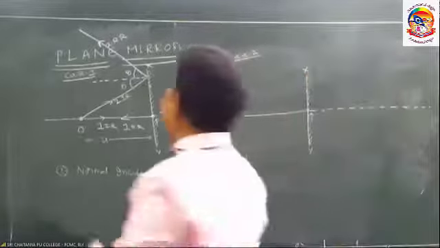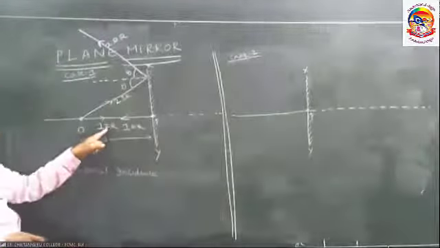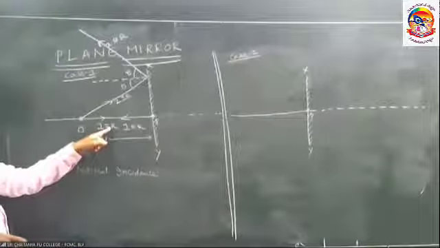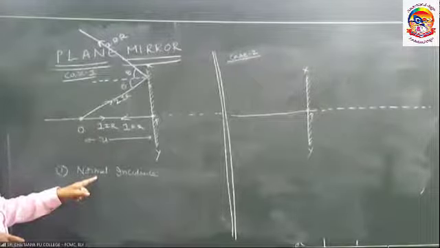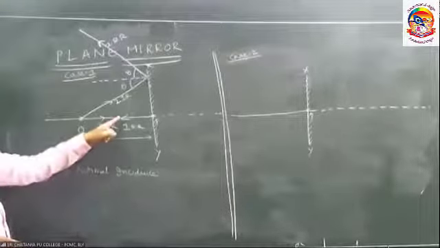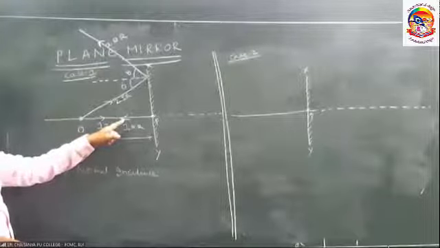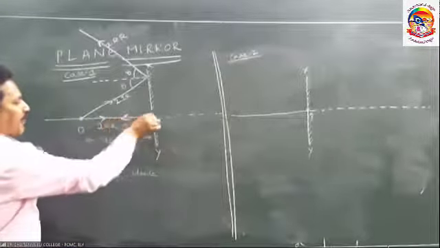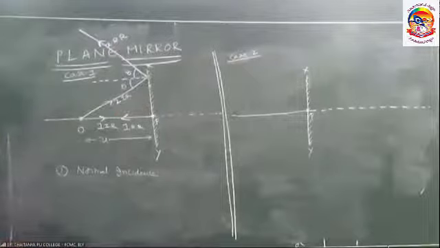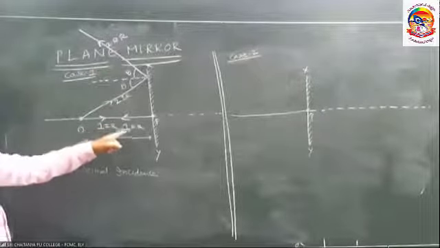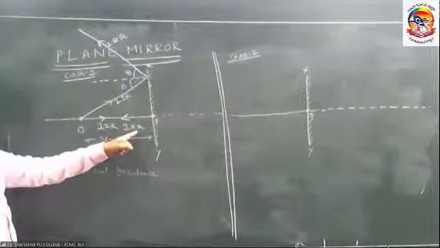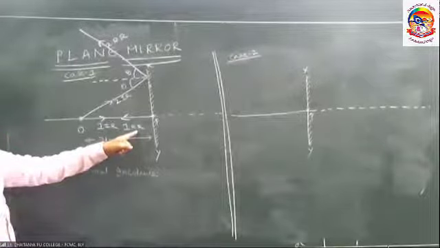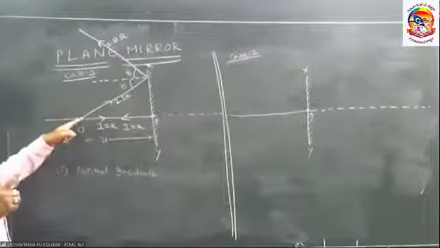So the first light ray, first incident ray. What is that one? Normal incidence. In case of normal incidence, I value 0, R value 0, D value 180. So the light ray travels like this, falls on the mirror, and comes back, retracing its path. First incident ray over, first reflected ray over. I want one more light ray to form the image. Second light ray, this one.